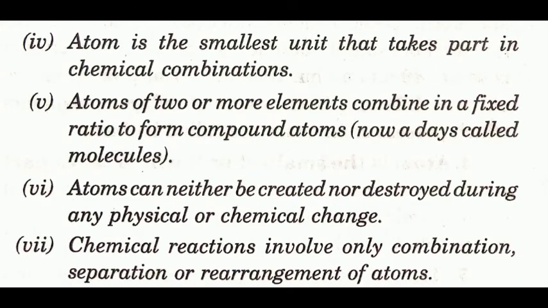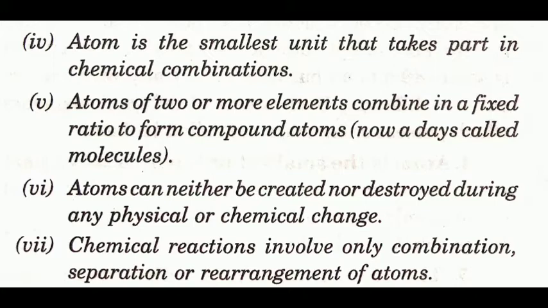The fourth one is that the atom is the smallest unit that takes part in chemical combination according to Dalton's theory. And the fifth is that atoms of two or more elements combine in a fixed ratio to form compound atoms, because at that time these were not termed as molecules, but nowadays compound atom is not a definition. This is replaced by molecules.